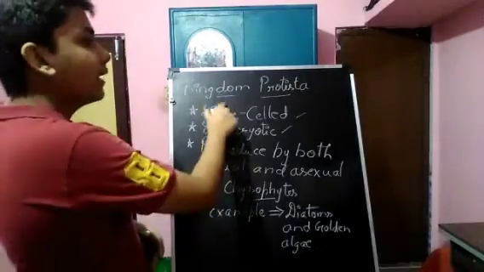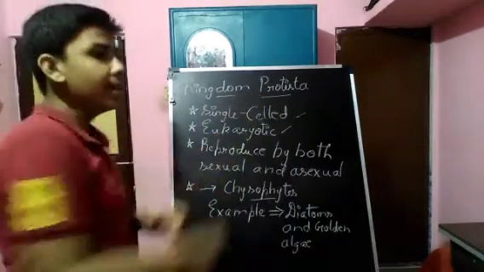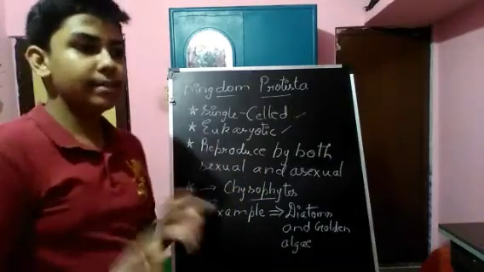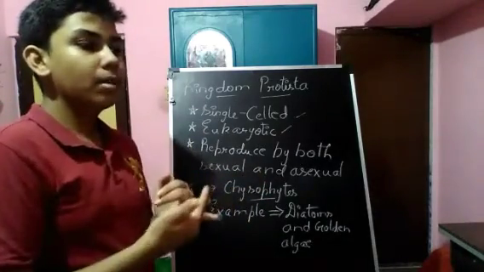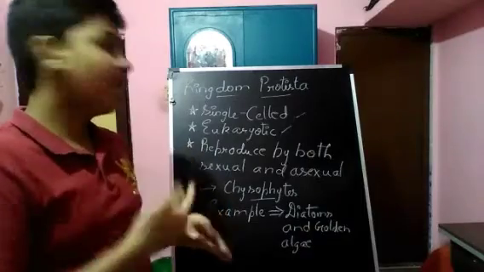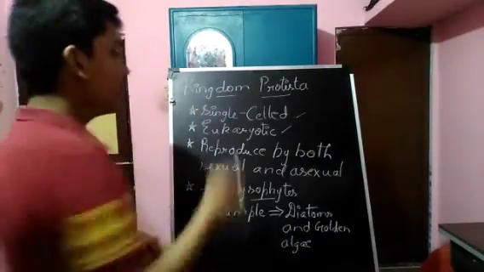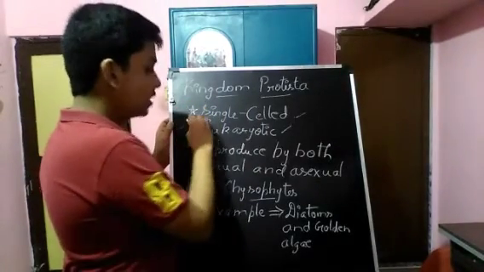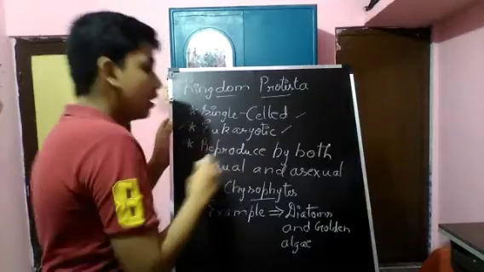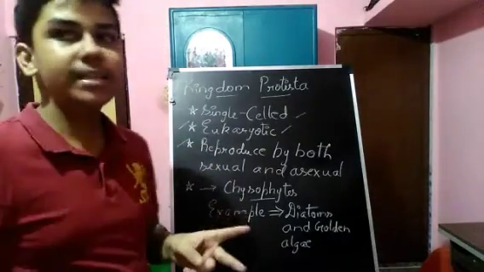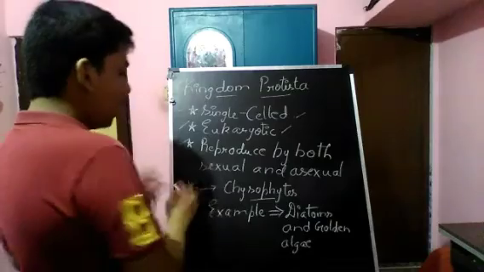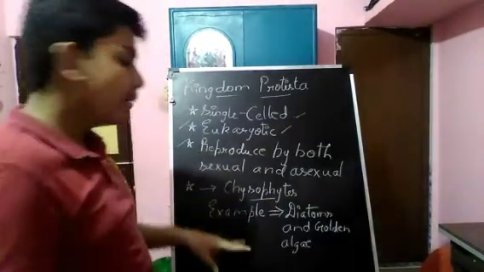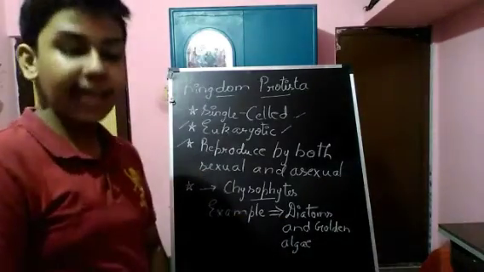Now the topic: kingdom Protista. As I said, Monera is prokaryotic. Except Monera, the other kingdoms such as Protista, Animalia, Plantae, and Fungi are all eukaryotic. The first point under Protista is that it is single-celled. Second, it is eukaryotic. Third, it reproduces by both asexual and sexual modes of reproduction. And under kingdom Protista, chrysophytes come, whose examples are diatoms and golden algae.